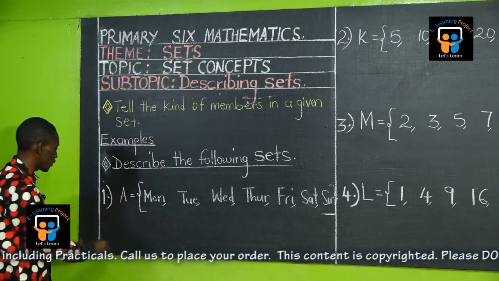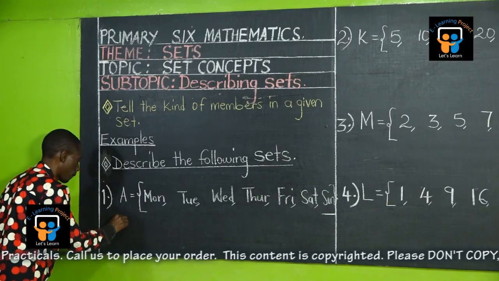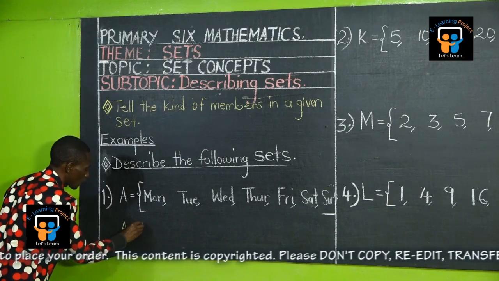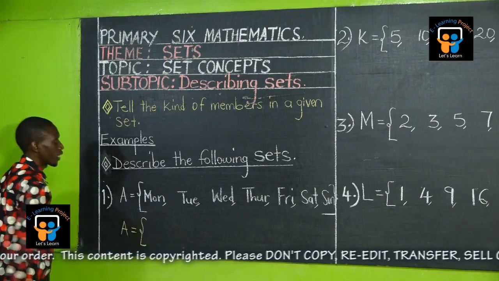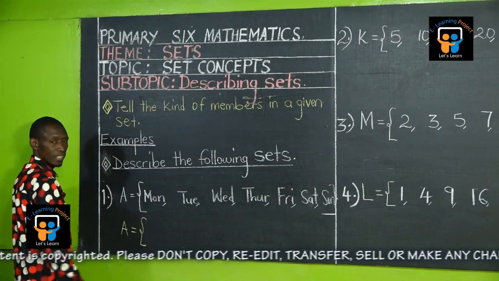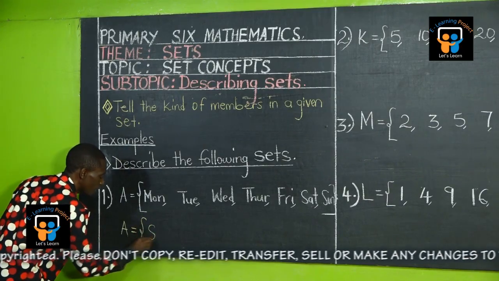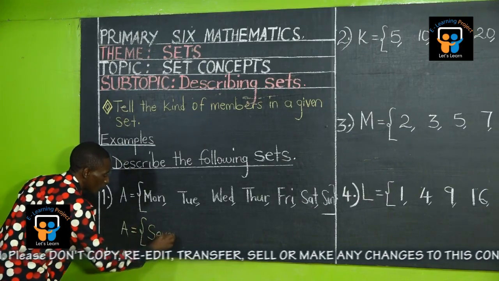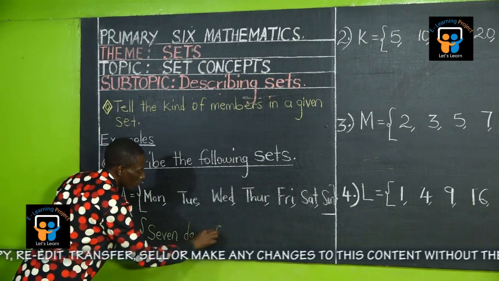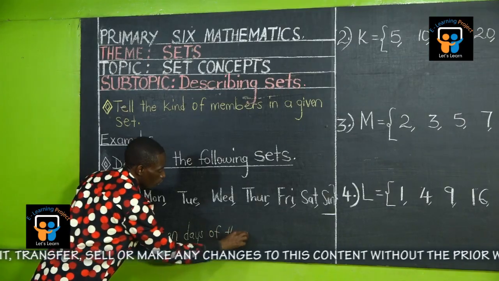So you're going to say set A equals, open the curly bracket, and you tell us what these are. Set A equals 7 days of the week.